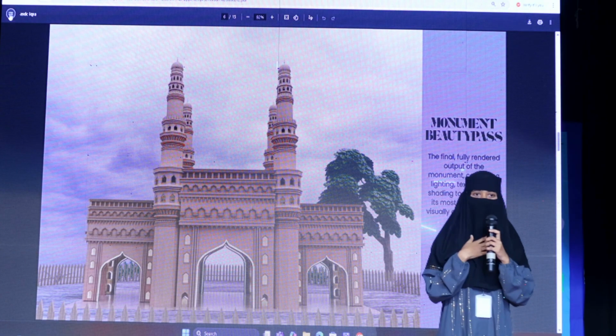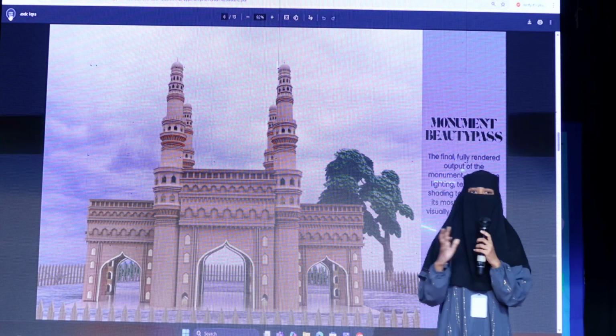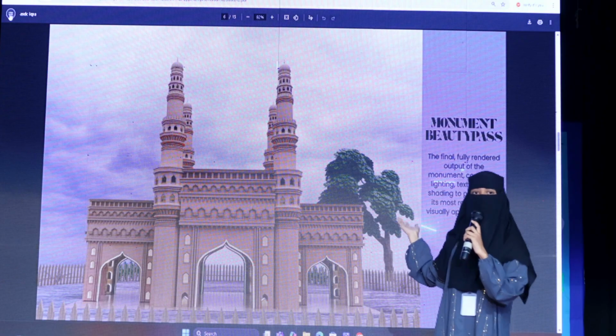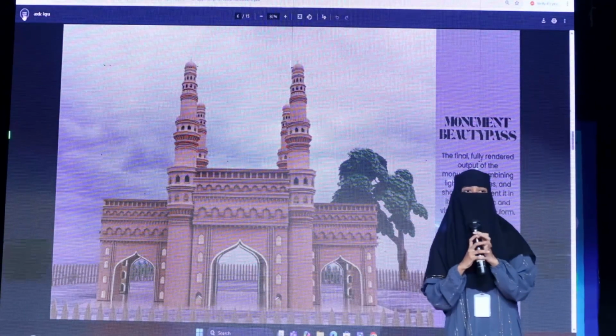This project helped me in modeling surfaces, extrude, bevel and more modeling tools. Thank you so much everyone.